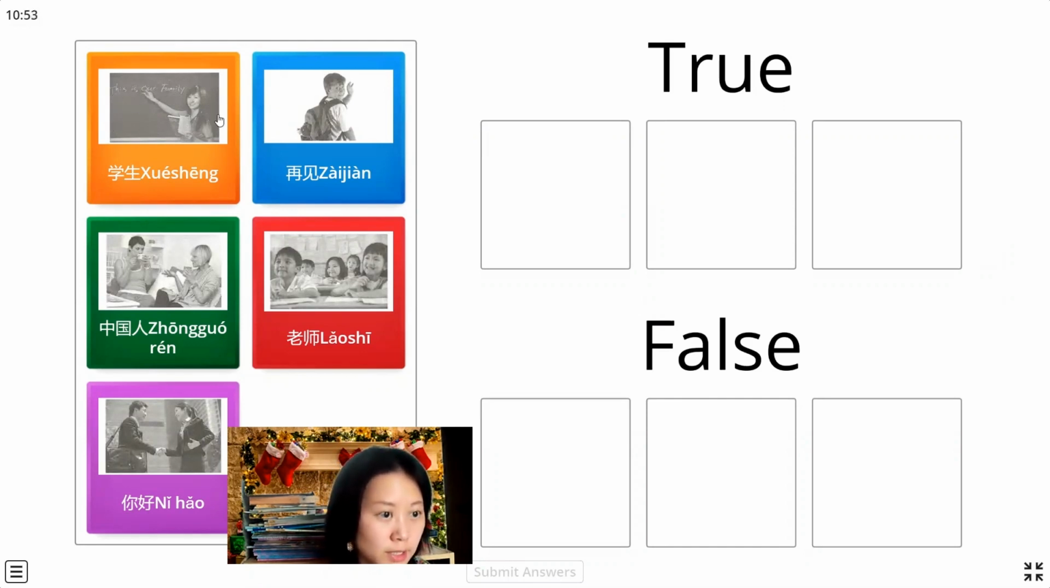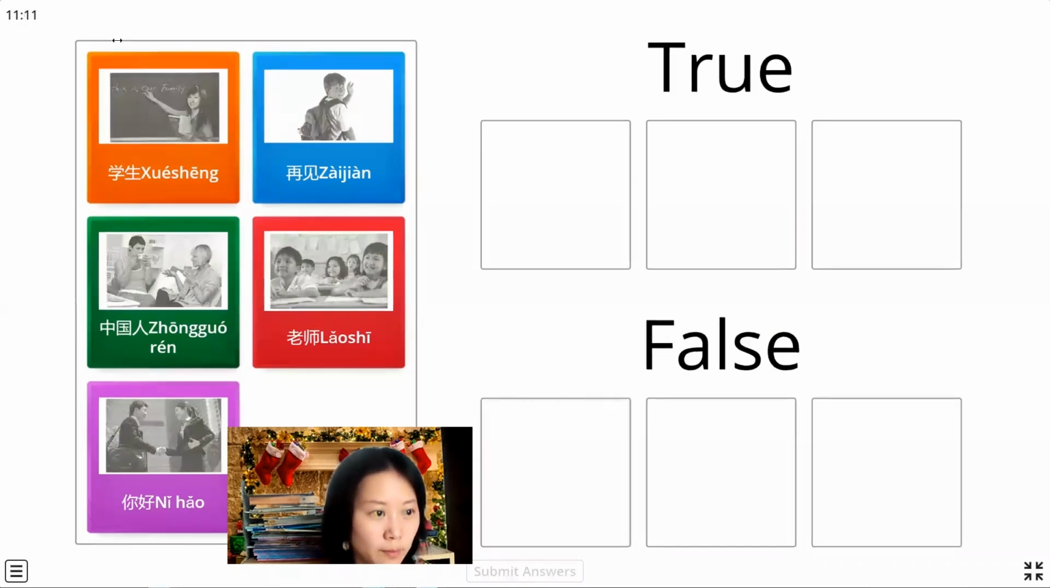In this picture we have a blackboard, 黑板, and also a book, 书. We think this girl is a teacher, 老师. So this phrase, 学生, student, is false. We say 错.